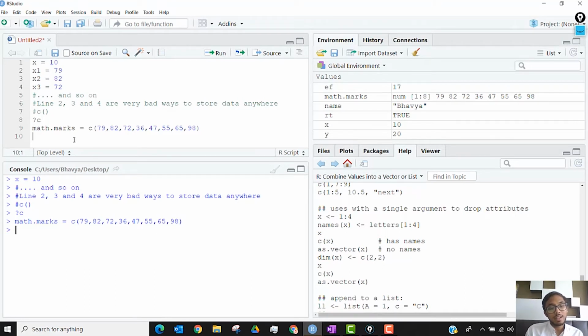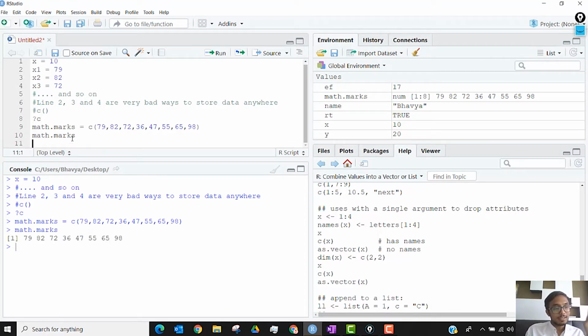Let's see what happens when I try to call that. When I call that, I essentially get the 1 at the start in the square bracket. We don't yet know what it is. And then I get the marks of the 8 students completely in order. Okay. So this is a vector.